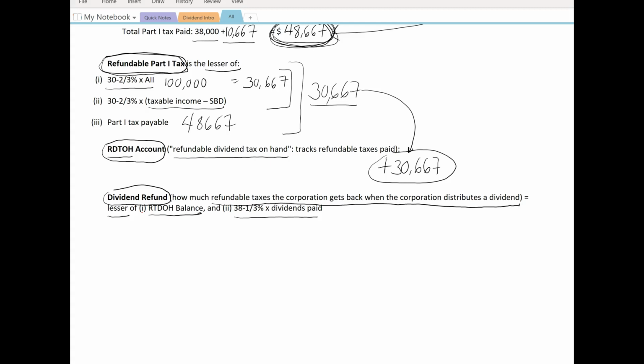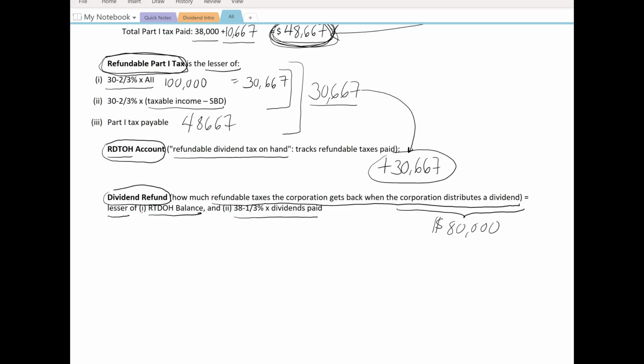So let's just take a look at this example then. Let's say that in the next year, the corporation distributes a dividend of $80,000 to the shareholder. So in the next year, the corporation is going to distribute or pay a dividend of $80,000 to the individual shareholder. Let's see how much of a dividend refund they're going to get.